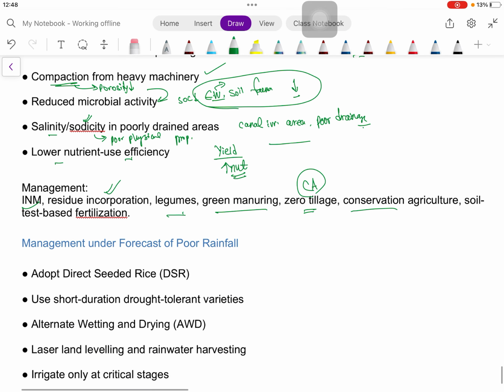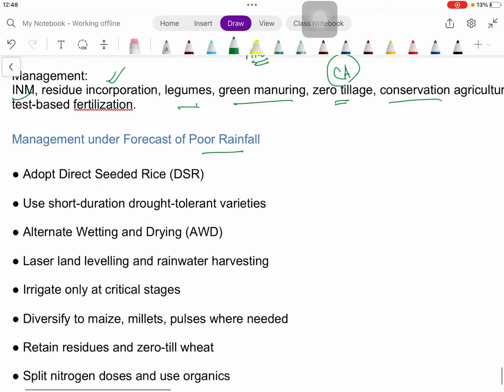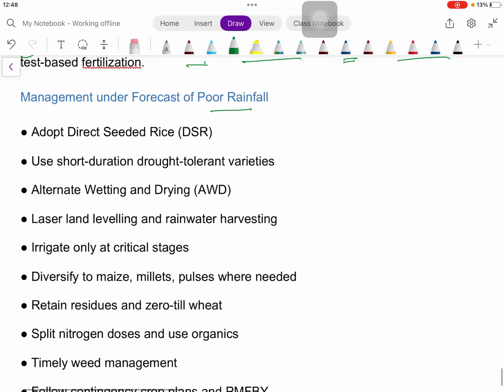Then coming to the last part of the lecture, that is management under forecast of poor rainfall. What will we do in a poor rainfall condition, for example this year? So we can expect a question like this in the examination: our strategy in poor rainfall, contingent crop planning.